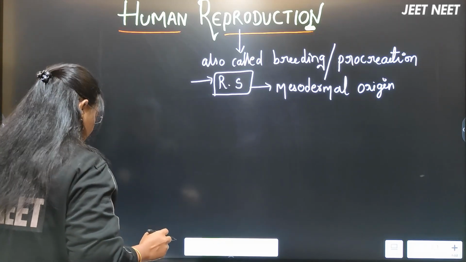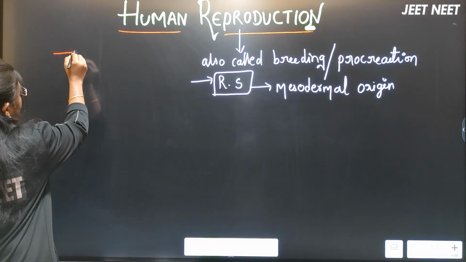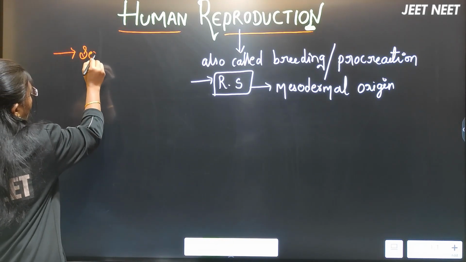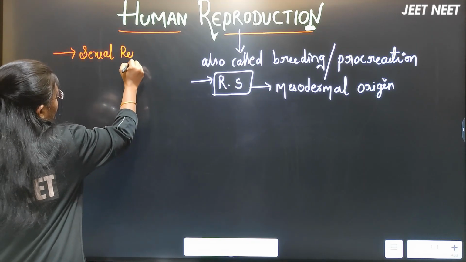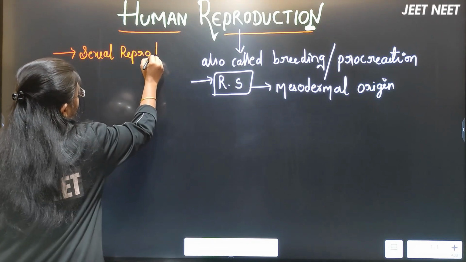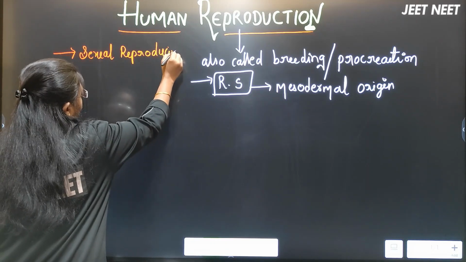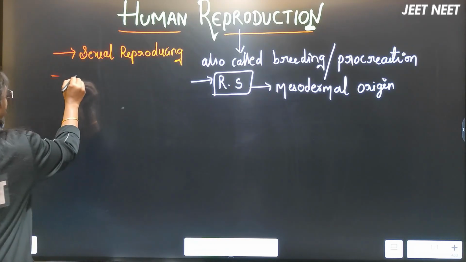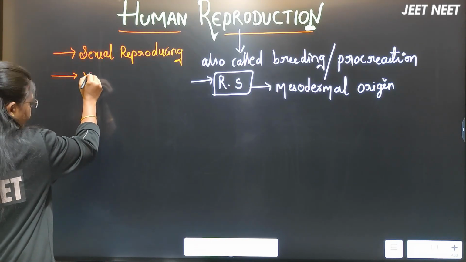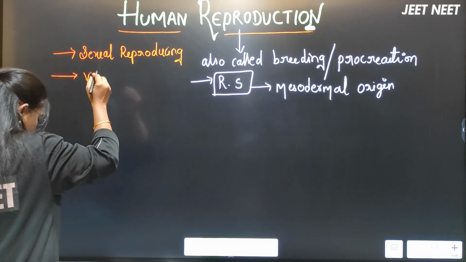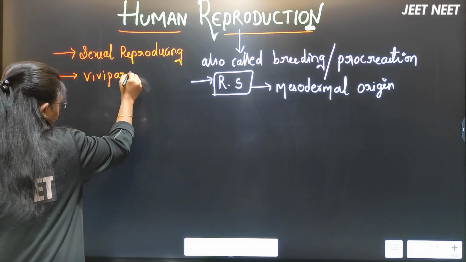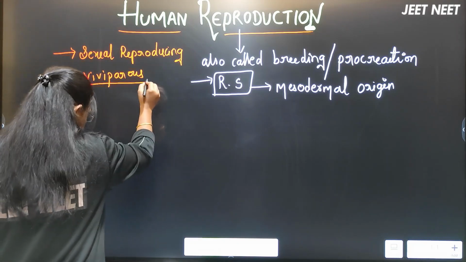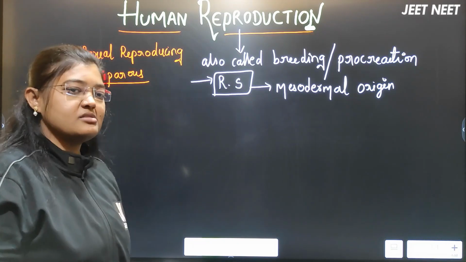As we know, humans are sexually reproducing organisms. And humans are viviparous organisms, we can say. What do you mean by viviparous in nature?